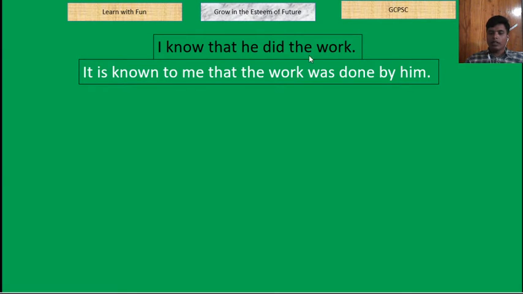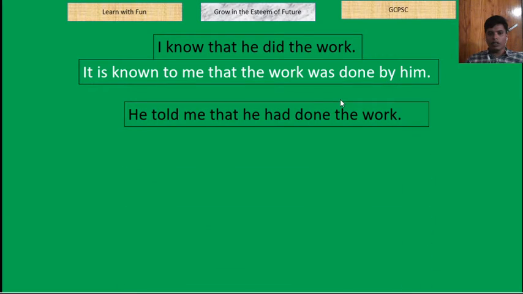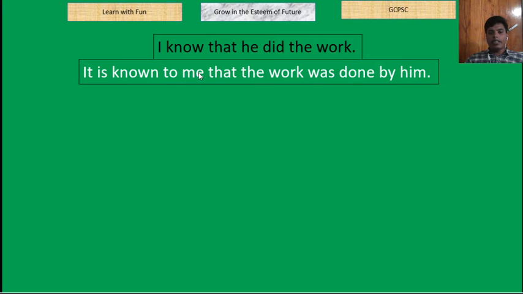As there is I, it is known to me, then that. Now the object part will also have passive, that the work was done by him. It is known to me, we know that known, with know there will be to, not by. So it is known to me that the work was done by him. Let us see the another one.